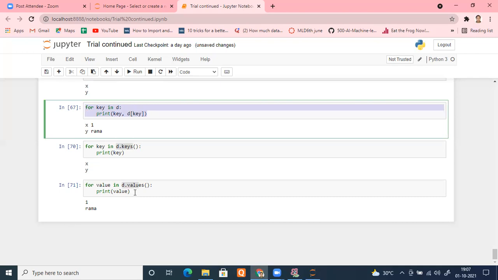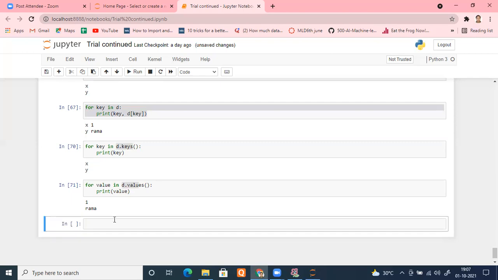Yes, sir. Okay. There is one more method inside this. For example, I put nothing. I don't know what it will give me. So let me put for X in D dot items. D dot items again is a method.